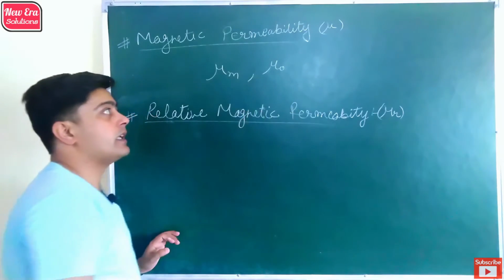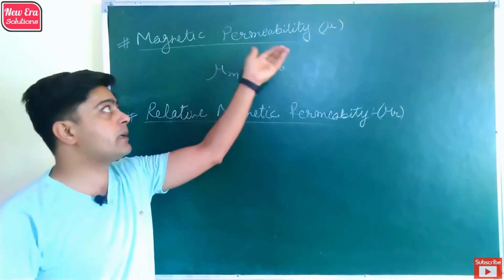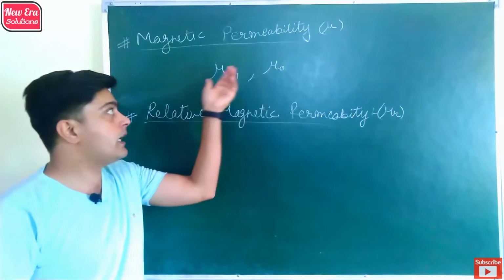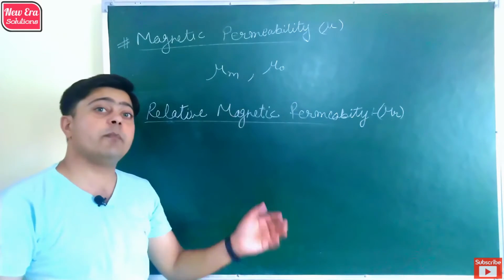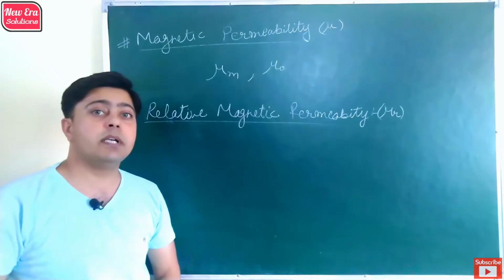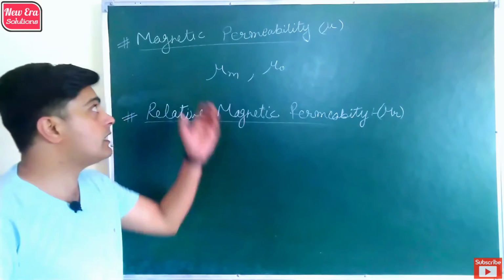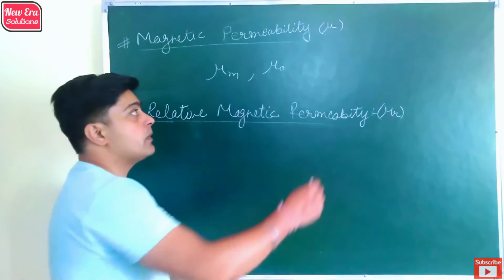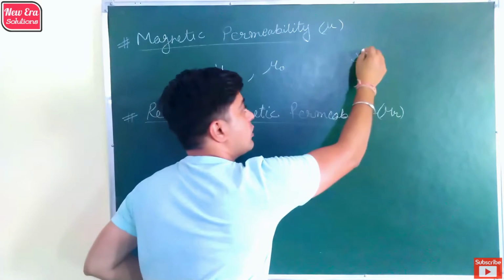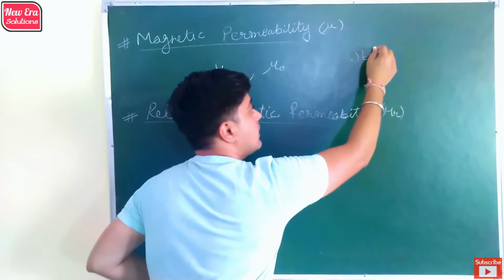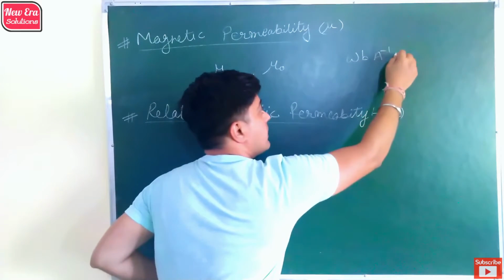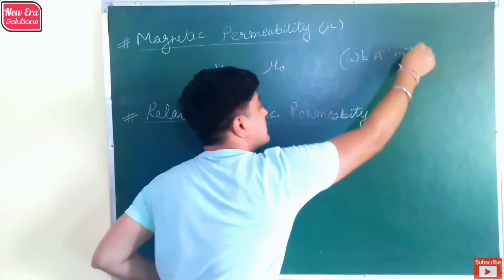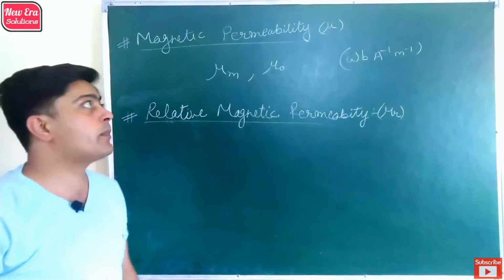So mu naught is the symbol of magnetic permeability in free space and mu m is the symbol of magnetic permeability in a medium. The SI unit of permeability is Weber per meter per ampere. So this is the unit of magnetic permeability.